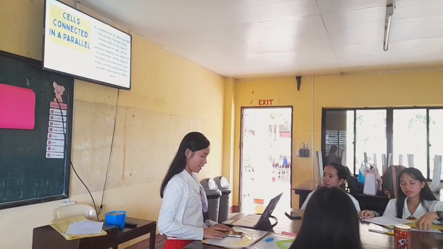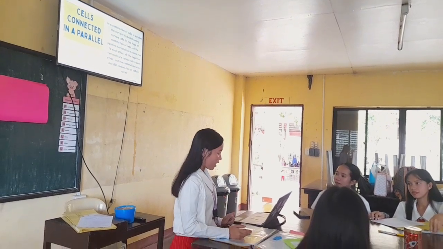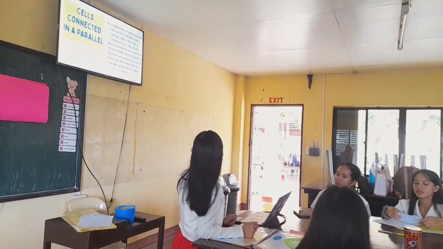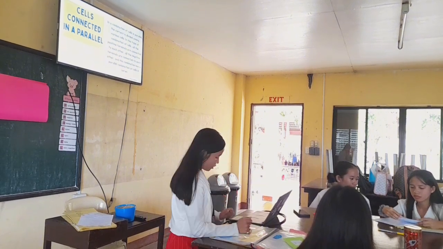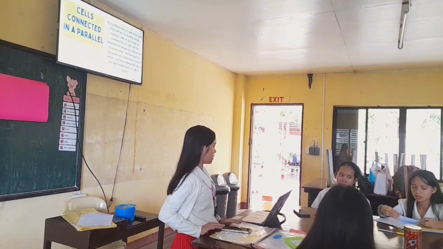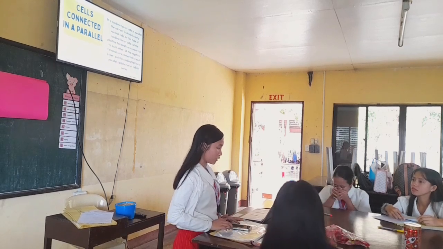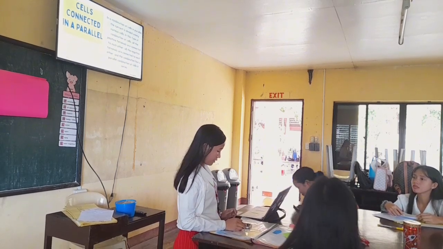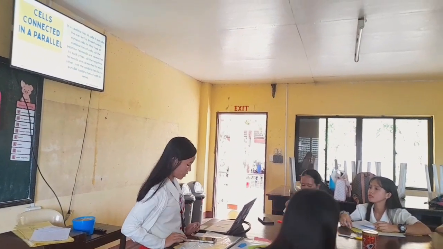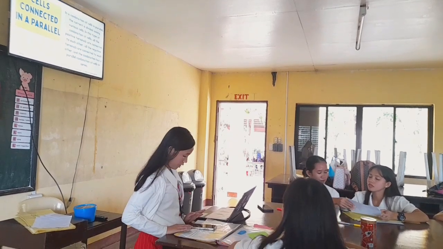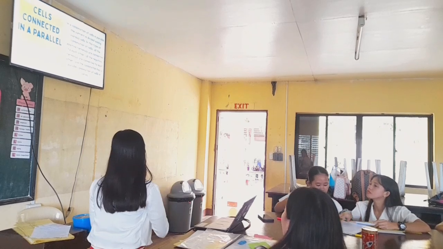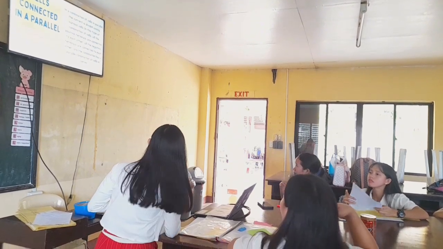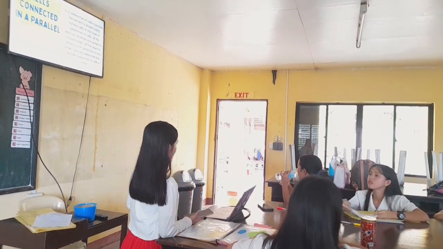As you can see in the slide, parallel combination is the arrangement where all of the positive terminals of the cells are connected and all the negative terminals are connected to each other. But when it comes to current division, the total current supplied by the battery is divided among the parallel branches, where each branch receives a current inversely proportional to its resistance.